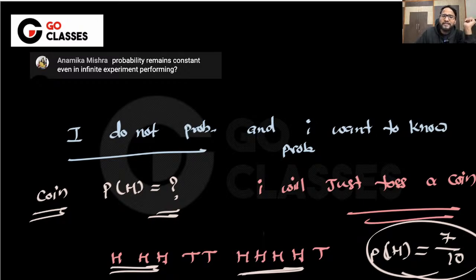Now, suppose I toss it one more time, and I again find that there is a head. Now you will say that the probability is actually 8 by 11, not 7 by 10, right? It is 8 by 11.